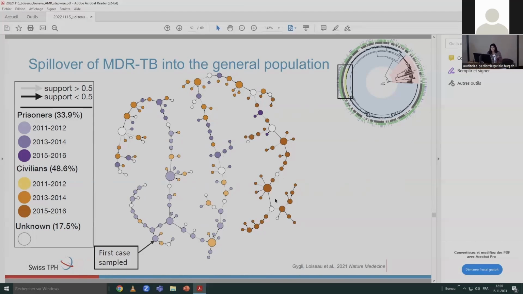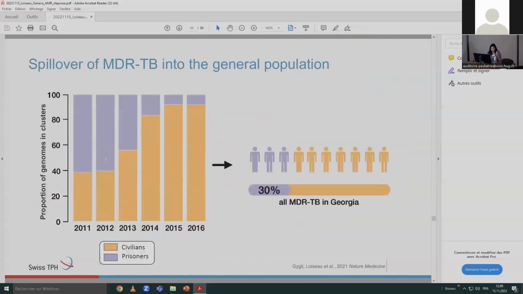And we did this exercise for all the clusters which contain both civilian and prison isolates, to basically quantify the spillover, and we see that over the years we see more and more civilians towards the end of the sampling in the clusters.